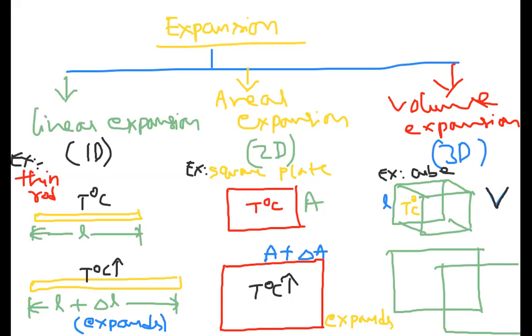Now the volume became V plus delta V, because the temperature is more than T degrees centigrade. So volume increased by delta V.